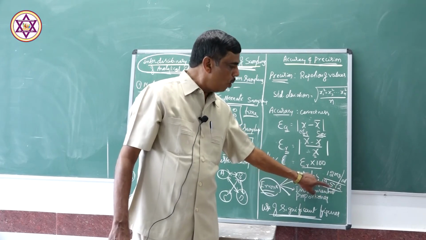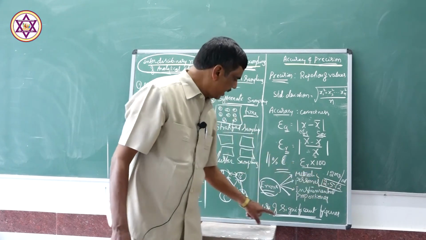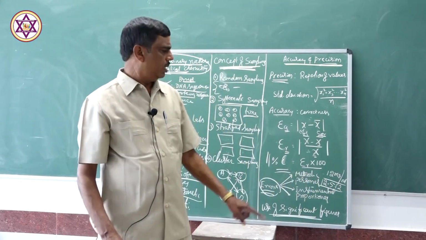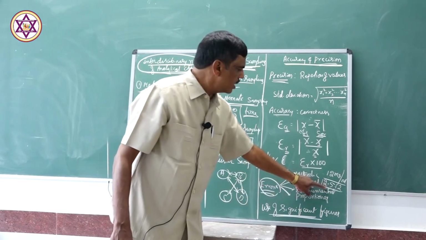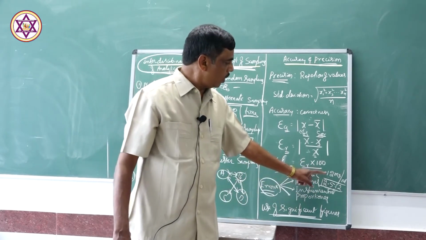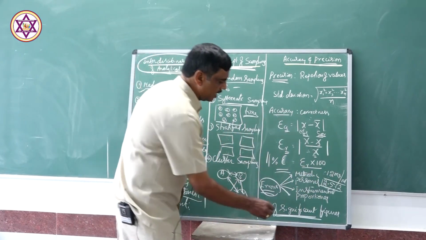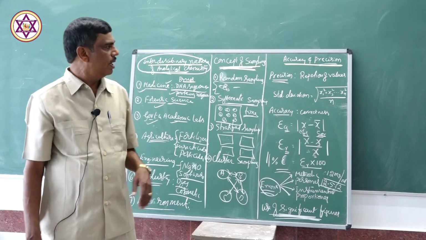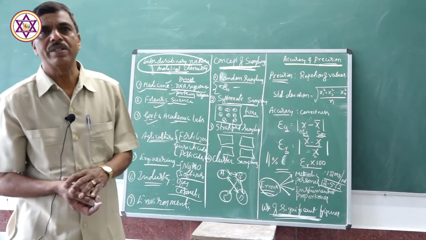So, you have to take more digits. If you take more digits, accuracy will be more. That is the significant figures. Significant figures means you have to take more integers, more values, more decimal places. If you take more decimal places, it is more accurate. There is a difference between 12 and 12.512. Therefore, if you take only 12, error will be more. If you take 12.512, error will be less. So, that is the use of significant figures. We have to use as many significant figures as possible to get a more accurate value. So, this is about analytical chemistry. Thank you very much.